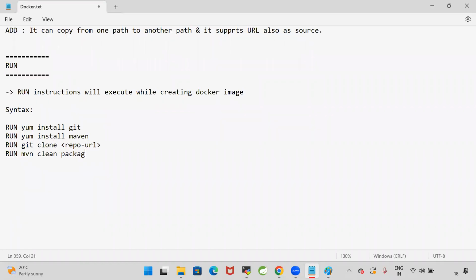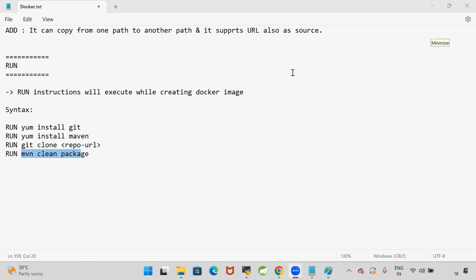Like this. So here my code is available in the GitHub. In order to download that code, I need to install the Git software. And I want to compile that code by using Maven. For that, I will use mvn clean package. So like this, when your Docker image is creating, if you want to execute some Linux commands, then you can go for run. Yum install git is used to install the Git software. Yum install Maven is used to install the Maven software. Git clone is used to clone the repository. MVN clean package is used to clean and package our Maven project.